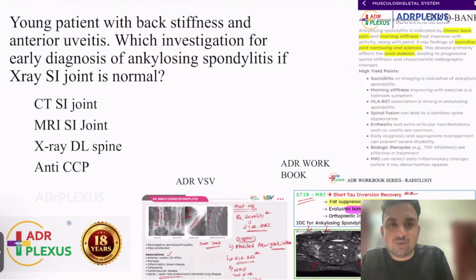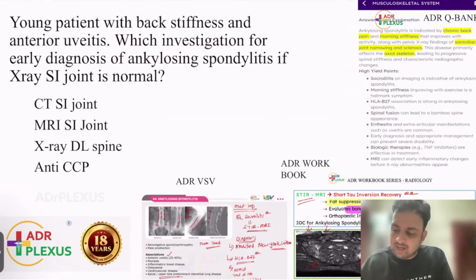So we will see the questions, and I will start with my favorite question, because whenever I am teaching you radiology, I always tell you that you can expect one question from ankylosing spondylitis. You can also expect one question from barium studies like achalasia cardia. In every exam from 2018, you will definitely get one question from ankylosing spondylitis. This time also they had a question.